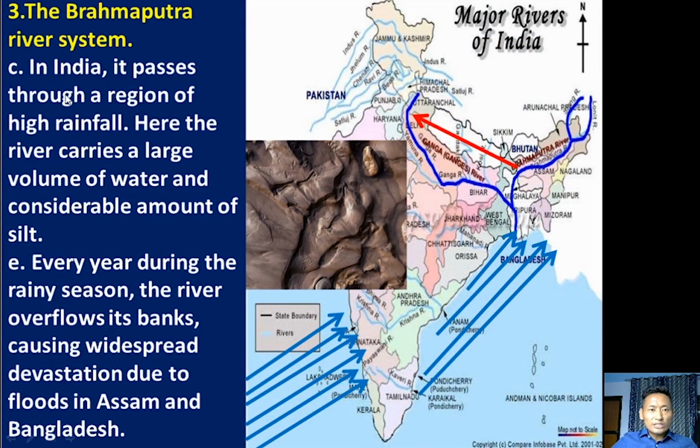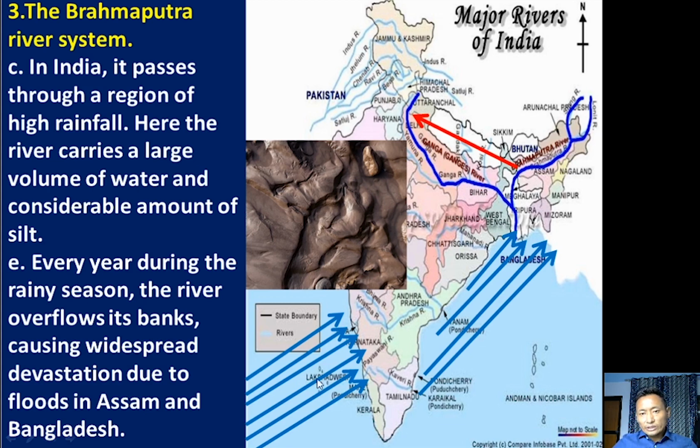In India, it passes through a region of high rainfall. This arrow shows the direction of wind during the monsoon season in India. In India, we have a rainy season, which starts from mid June to September.